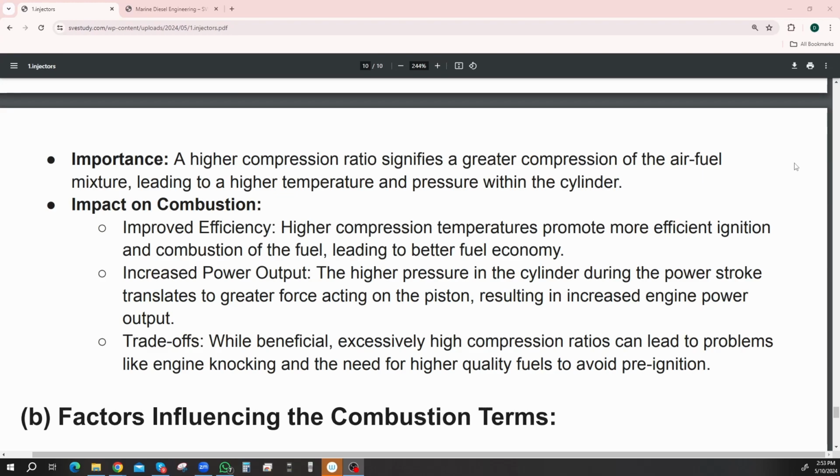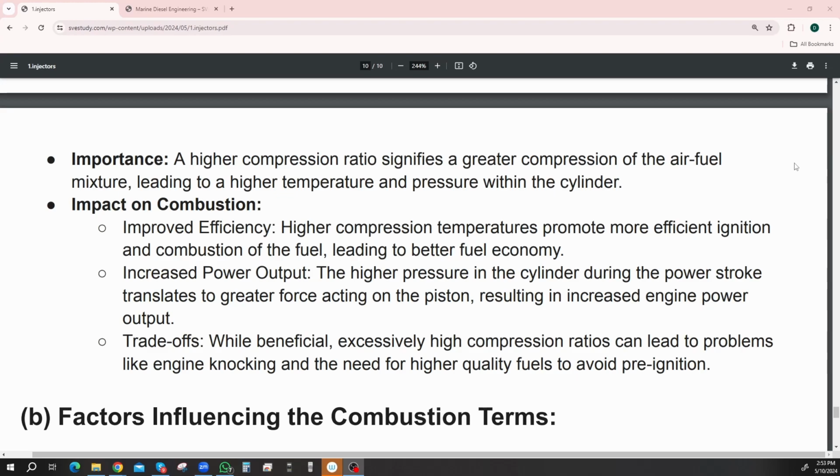Impact on combustion. Improved efficiency. Higher compression temperatures promote more efficient ignition and combustion of the fuel, leading to better fuel economy, so it burns better. Increased power output. The higher pressure in the cylinder during the power stroke translates to a greater force acting on the piston, resulting in increased power output.